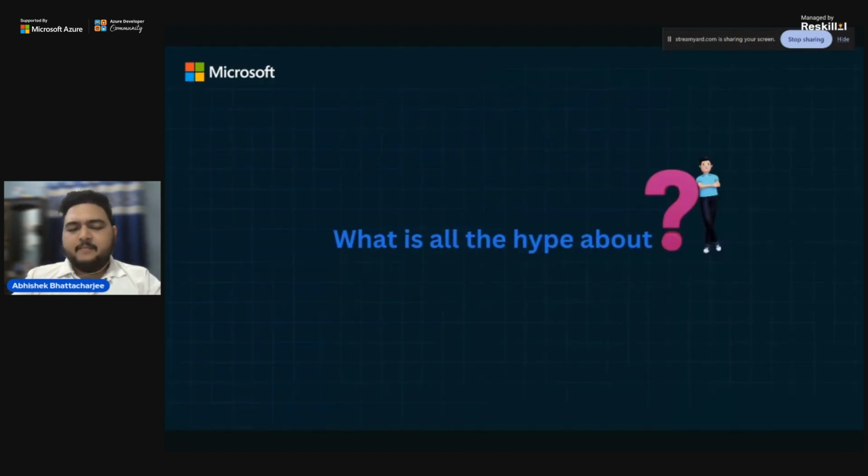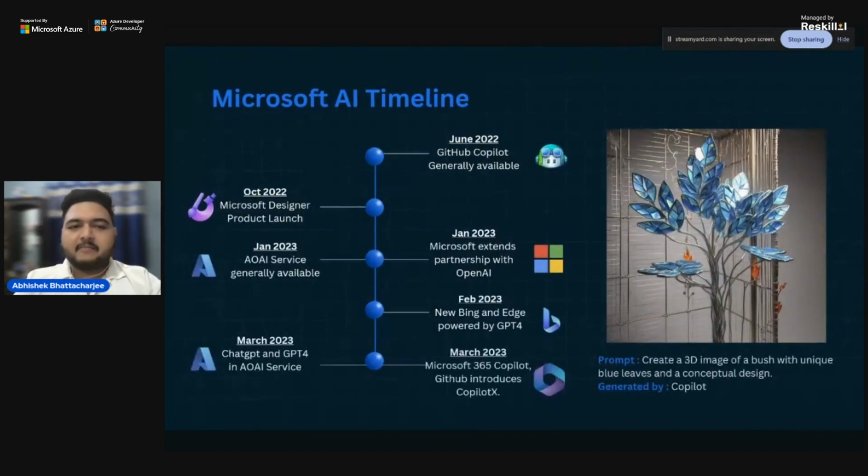So, what is the hype all about? We are talking about lots and lots of services that are provided by AI. But what is the hype all about? Why are we talking about AI? And how did it evolve? Okay, so let me tell you the timeline of Microsoft.